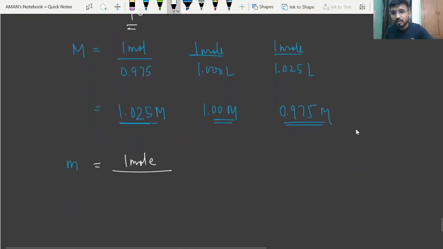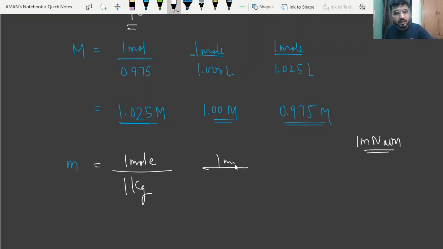So in this case, the mass of solvent, if you are taking a 1 molal solution, the number of moles will remain the same, 1 mole, and below comes the mass. So the mass of solvent will remain 1 kg. Again it will remain the same, because volume may increase or decrease, but the mass will remain the same.